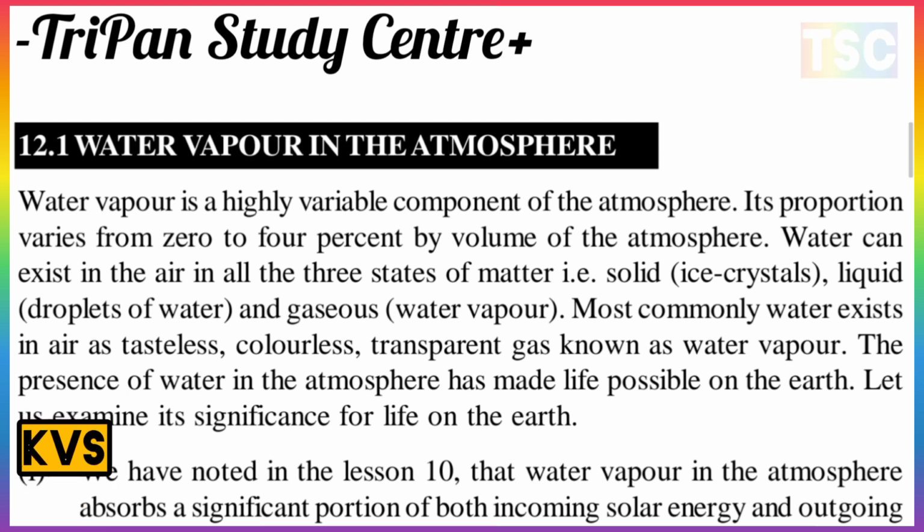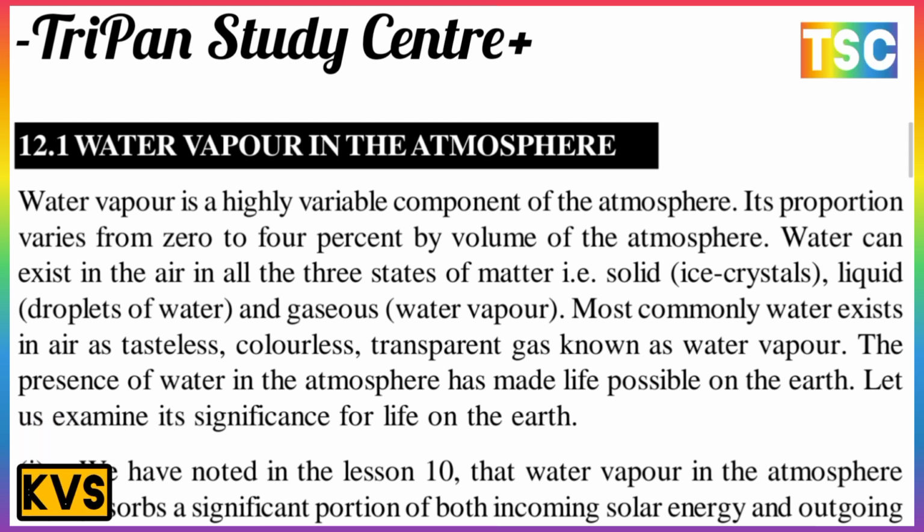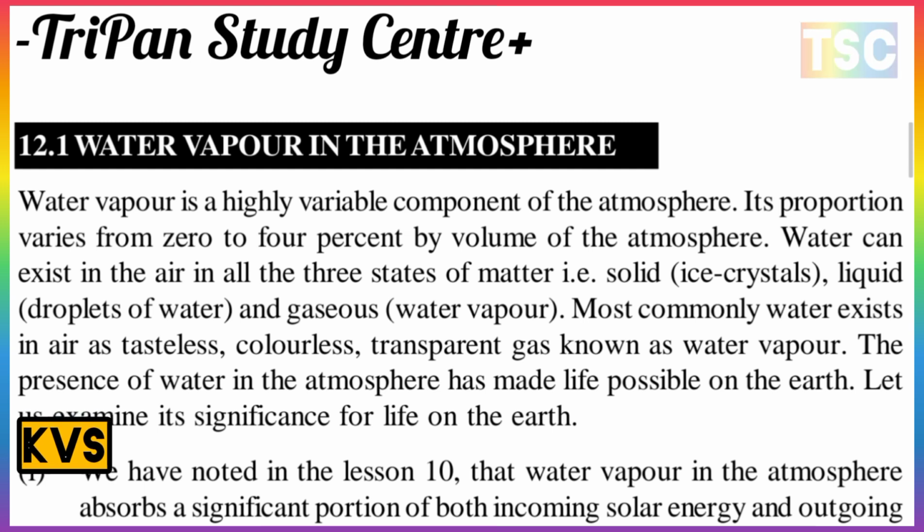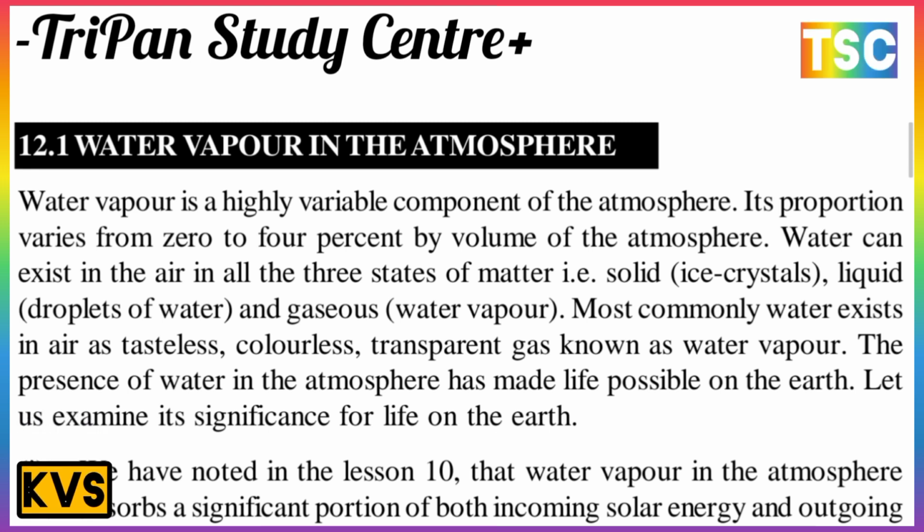You know that water vapor is a highly variable component of the atmosphere, and its proportion varies from 0 to 4% by the volume of the atmosphere. Water can exist in the air in all three states of matter: the solid, which is ice crystals, the liquid, which is droplets of water, and the gas, which is water vapor. These are the most important three states here: the solid, the gas, and the liquid.